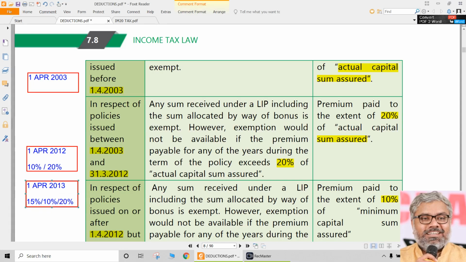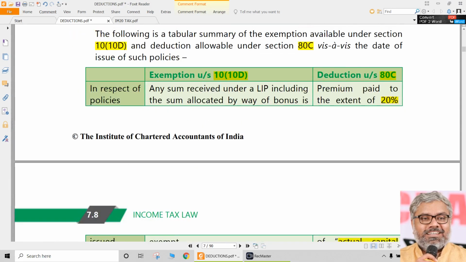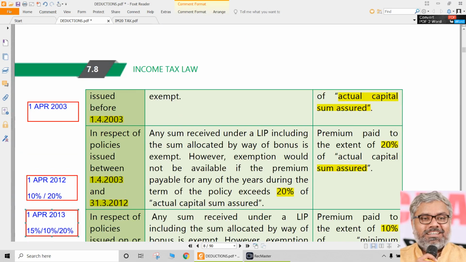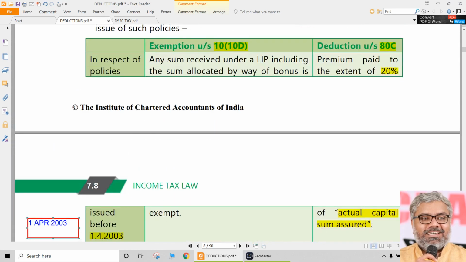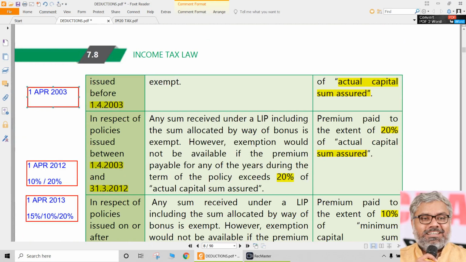Dates are different. For a normal person it is 1/4/2012. For disabled persons it is 1/4/2013. Same things are applicable for exemption also under section 10(10D), but for exemption, these restrictions are not applicable if the policies are issued before 1/4/2003. That's it. Before 1/4/2003, if the policy is issued, the restriction is not there on the exemption under section 10(10D). The restrictions came into force only after 1/4/2003.